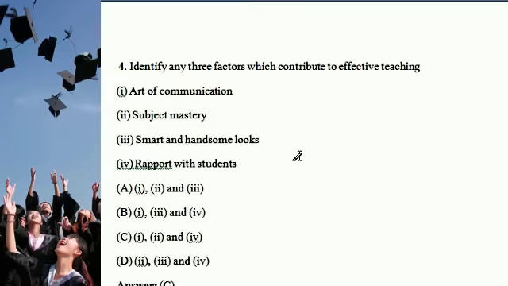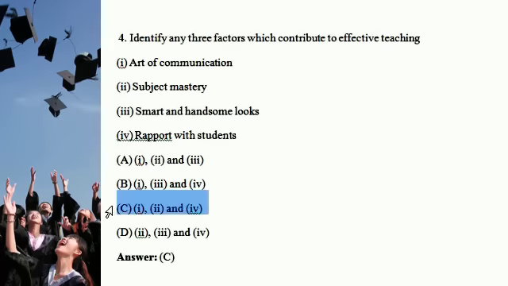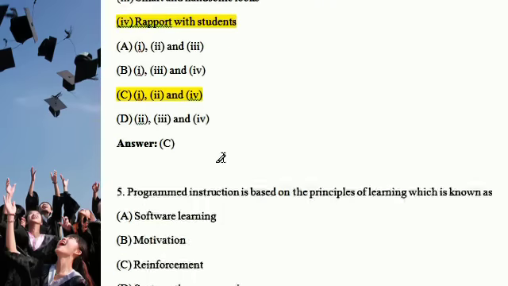And next question: identify any three factors which control the effect of teaching. The options are art, communication, subject mastery. The right answer is C, which is 1, 2 and 4. 1, 2 and 4 is the right one.